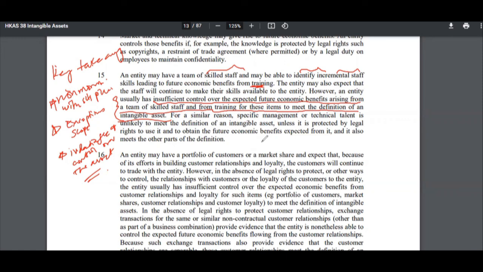And let me know if you would like to understand more on intangible assets, and then I can make another video on that where I can walk you through what research and development expenses are, because you do get a question on research and development expenses, whether the company can capitalize that or not. So let me know in the comments down below if you would like me to make a video on that.